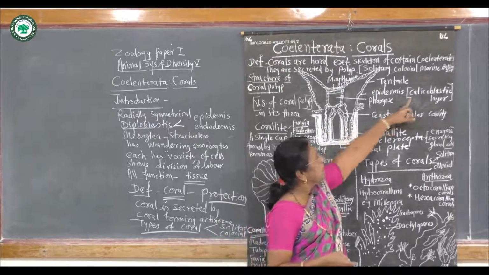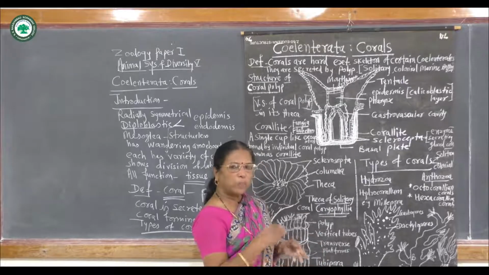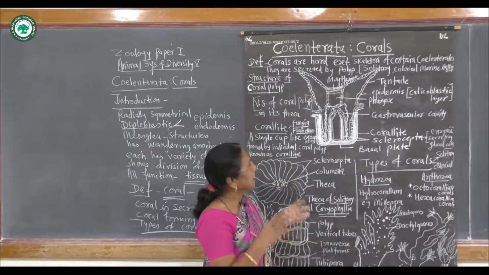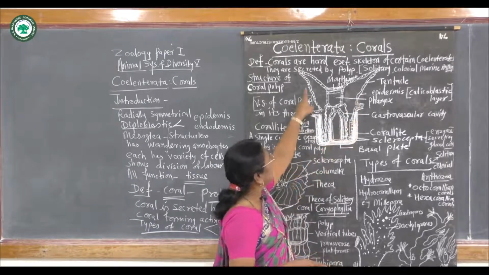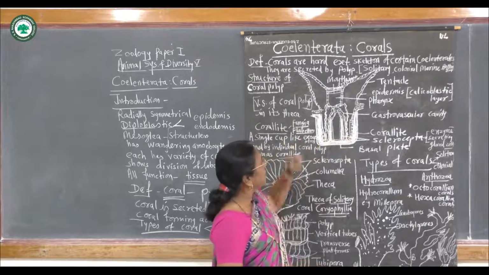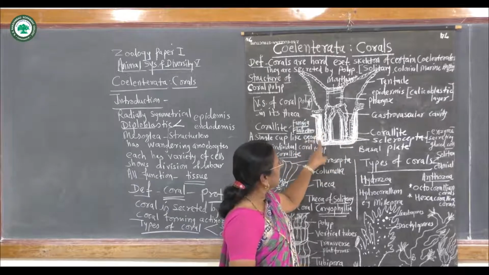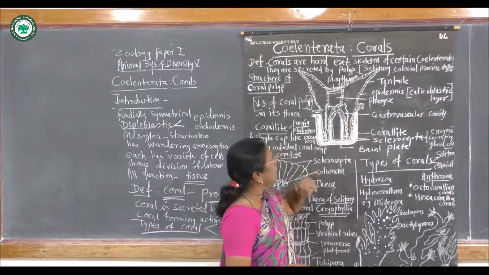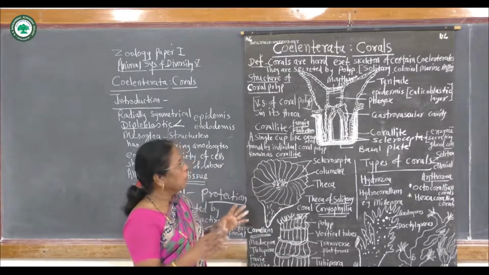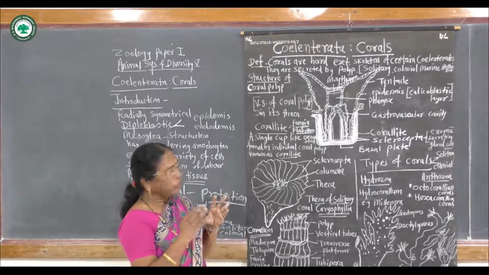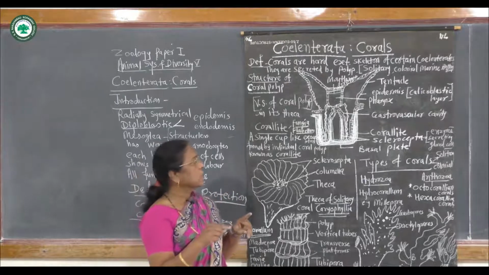When this calicoblastic layer absorbs seawater and transforms it into thick calcium carbonate deposition on its external surface, this hard external surface forms the corallite. This corallite gives support and protection, and it also prevents the entry of other animals.